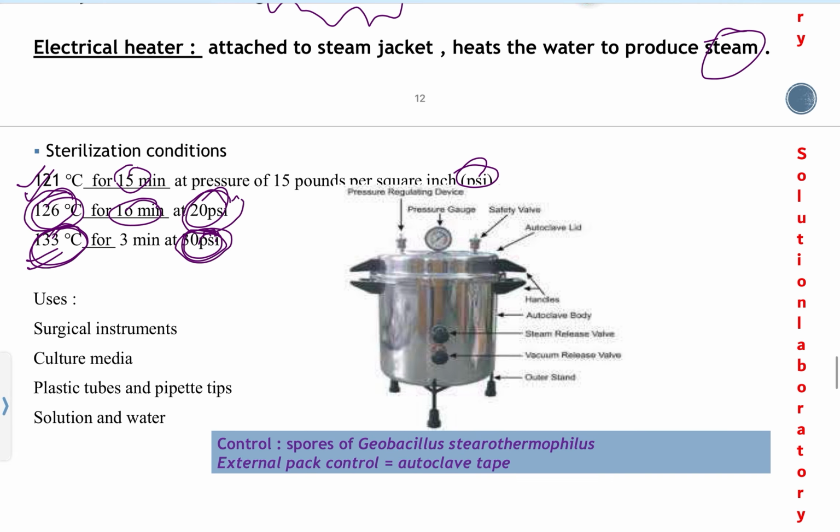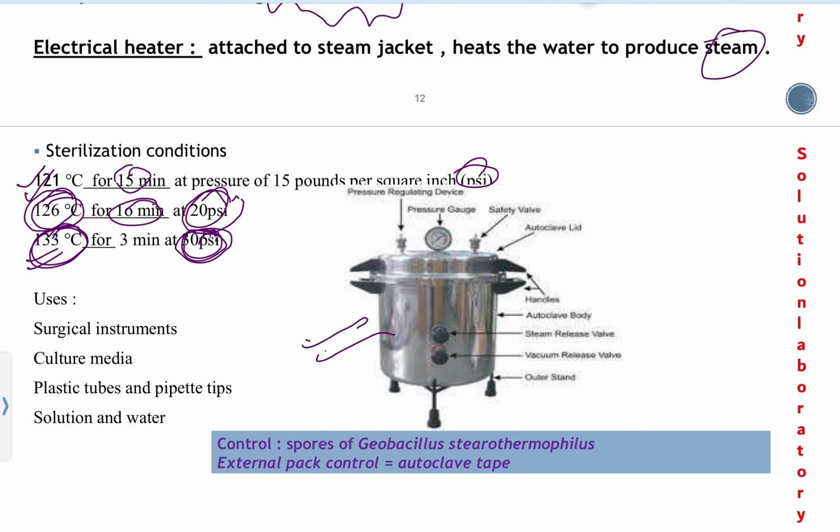For what purpose do we use the autoclave? Autoclave can be used for plastic tubes and pipette tips which cannot be sterilized in the hot air oven but can be sterilized here. Surgical instruments like forceps and culture media, solutions and water are also sterilized in the autoclave. This is a manual autoclave.